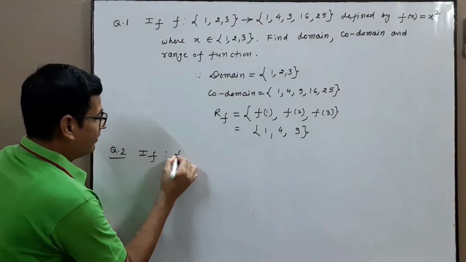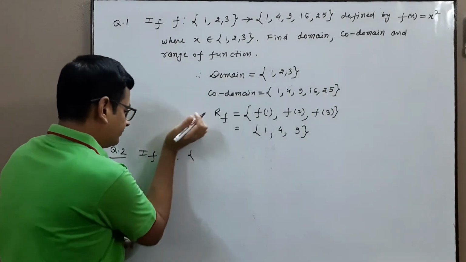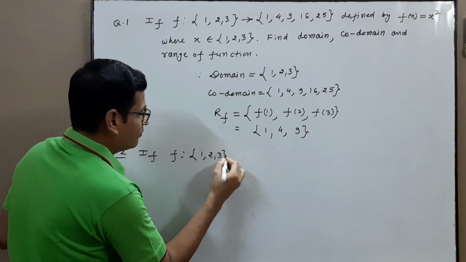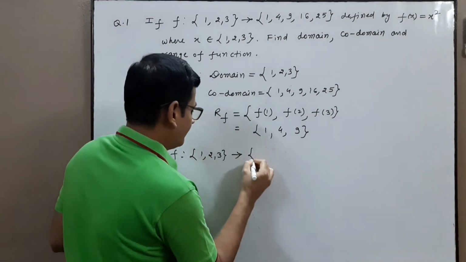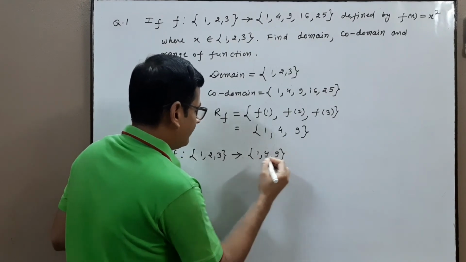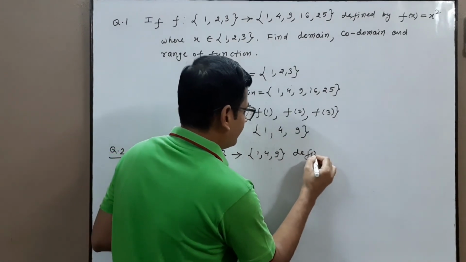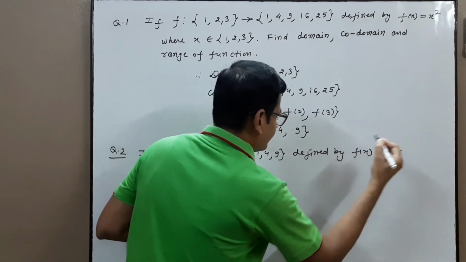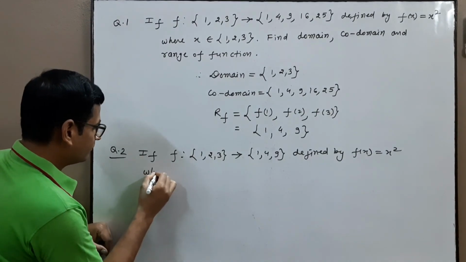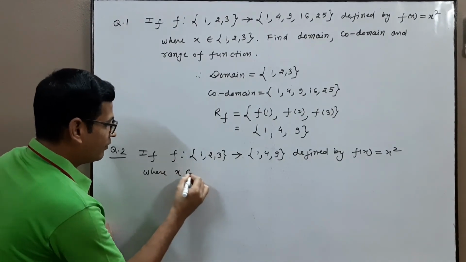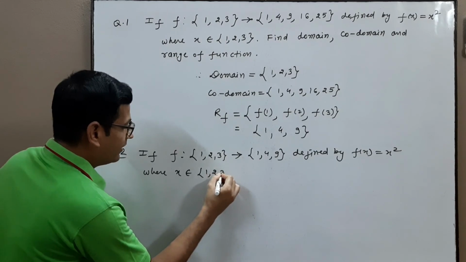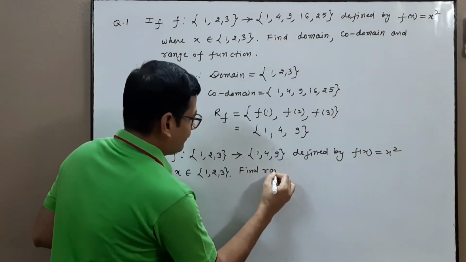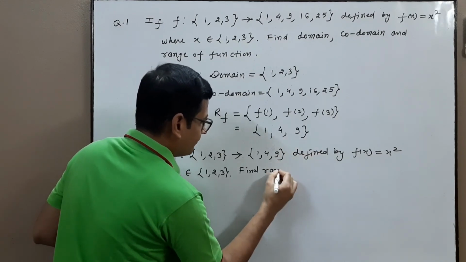Now take another question. If f is a function from 1, 2, 3 to 1, 4, 9 defined by f(x) equal to x square, where x belongs to 1, 2, 3, find range f.